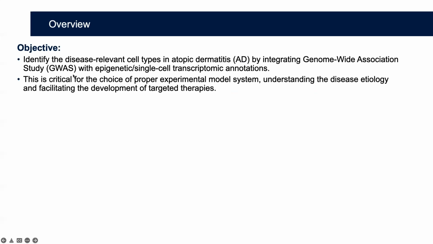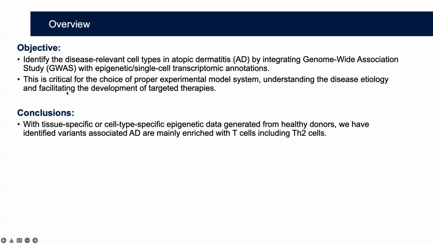Answering the question is critical for the choice of a proper experimental model system for functional validation, can help us understand the disease etiology, and also facilitate the development of targeted therapies such as antibody-drug conjugates.